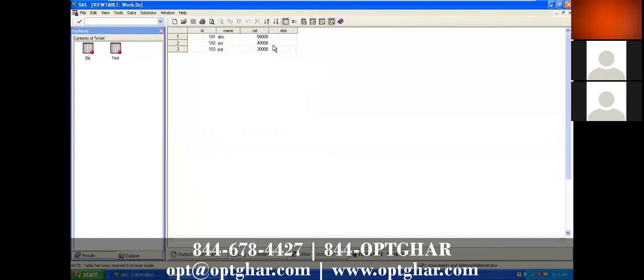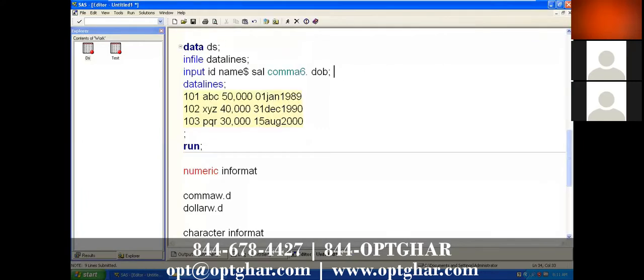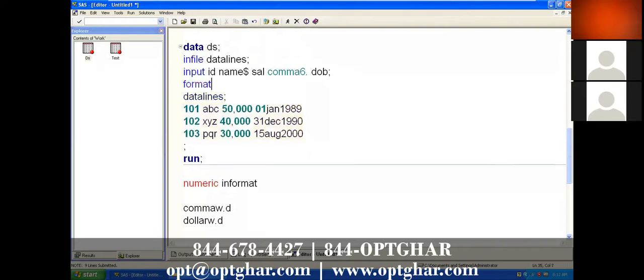You are getting the numbers now. But the problem is you are not getting that special character, the comma. If you want to write that comma into the data, now you are going to write. Just now we read the data. Now we are going to write the data. So to write the data, we use format.